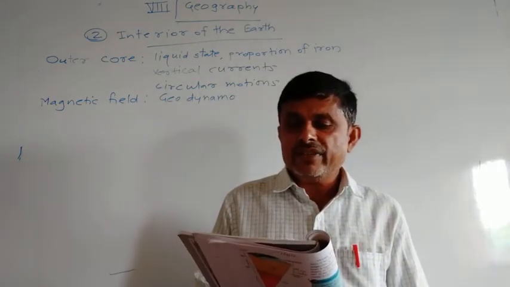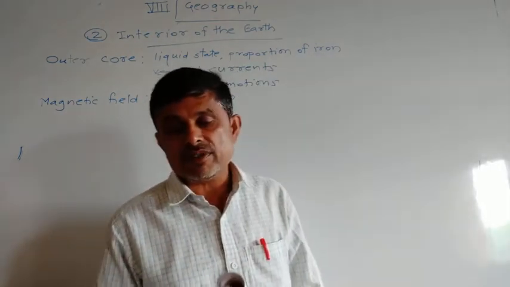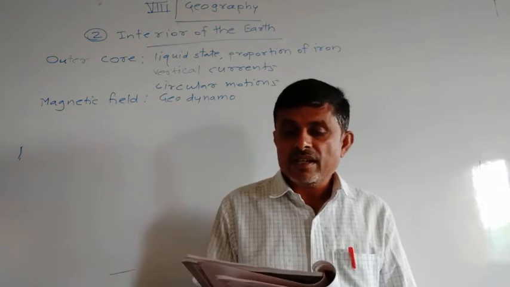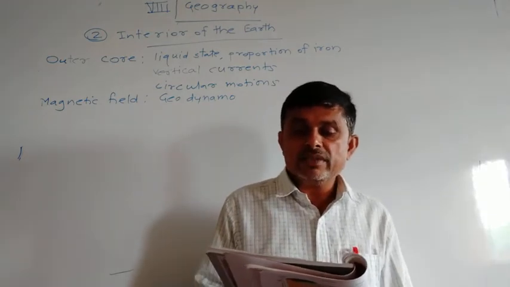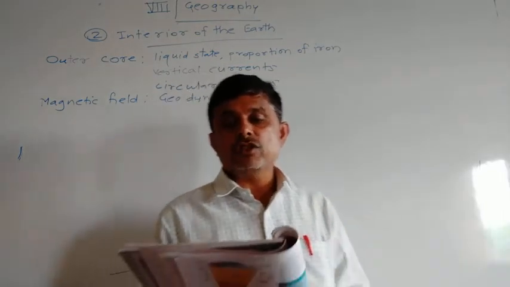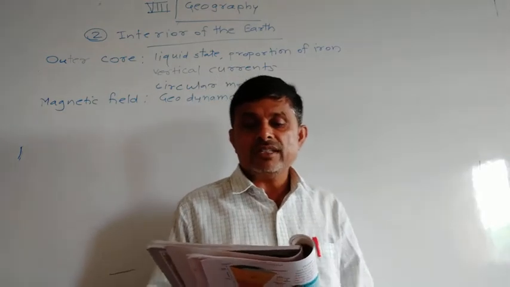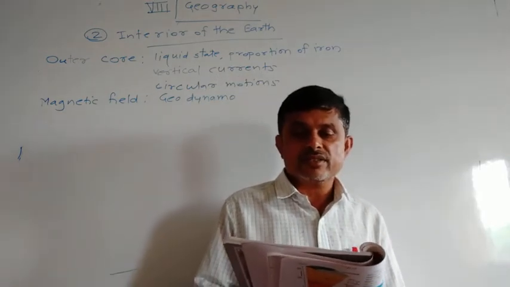This magnetic field of the Earth, the geodynamic field, is functional even outside the Earth's surface for quite a distance.